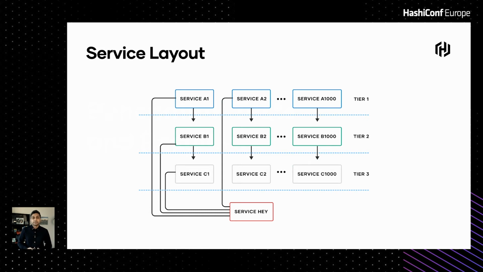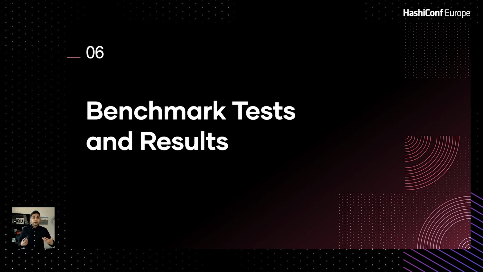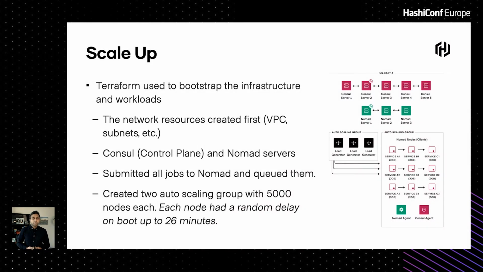All right, so now let's talk about the benchmark tests and results. How did we scale up to start running all the workload? We used Terraform, essentially a Terraform apply to start creating all the infrastructure. We created all the VPC resources, the subnets, all the underlying infrastructure you need to run this benchmark. Then we created the control plane for the service mesh, which were the Consul servers. Then we created the Nomad servers, which was the scheduler. And then we scheduled the workload as well, applying it on Nomad using Terraform.